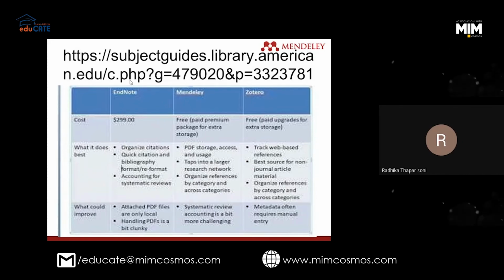But I told you we do not require the premium package. Only the premium package gives you more space. So you can work with Mendeley, and when you are finished with Mendeley space, then I will recommend you download Zotero.